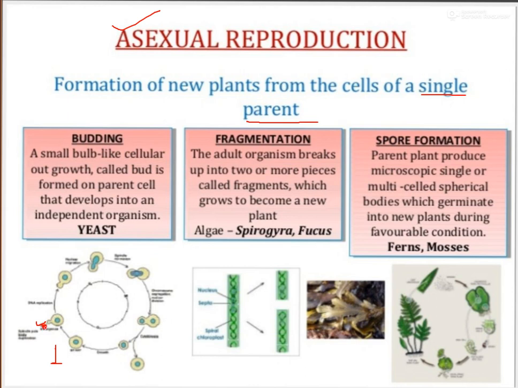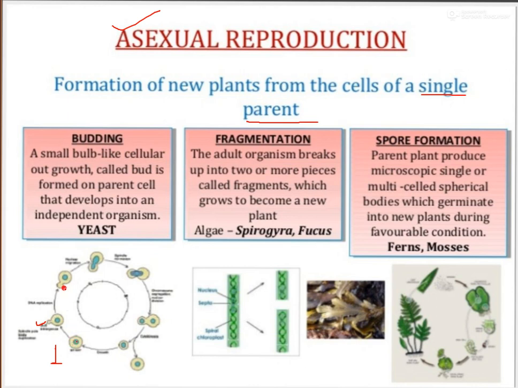When this bud grows like that, the nucleus will also divide. A cell contains a nucleus. This one is the nucleus where I put the red dot. The nucleus starts to divide, you can see here. Then the nucleus will completely divide and the bud will detach from the parent cell. So there was only one cell and now you can get two cells.